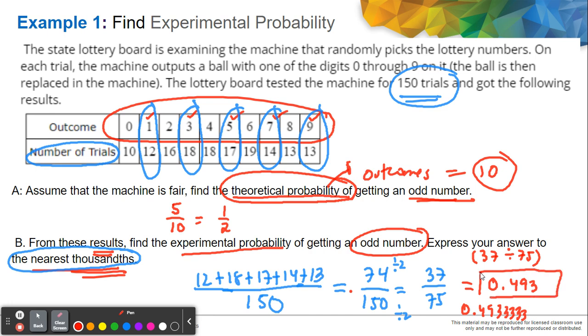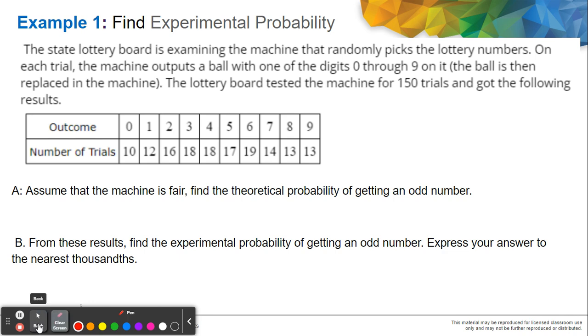Our theoretical probability of getting an odd number is 1/2, which is actually 0.5, or 50%. However, for our experimental probability, it's only 0.493. Roughly, they are close to one another because when you round 0.493, it will also be 0.5. But that's the difference in how you get the theoretical probability and experimental probability. Okay, so we are going to dive more into experimental probability for our next example.